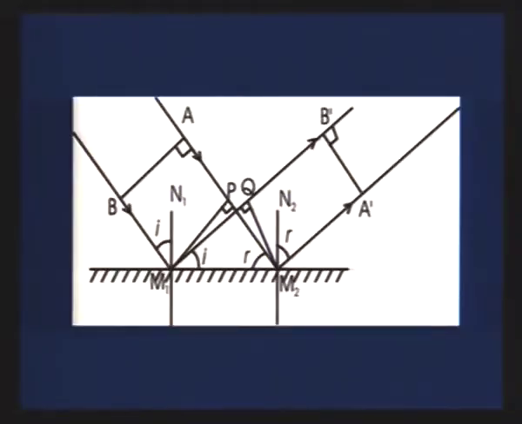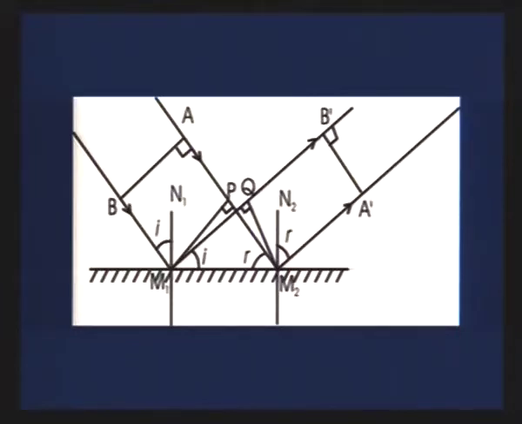Here you can see AB is the incident wave front and A dash B dash is the reflected wave front. Points P and Q are points on the same wave front. Point P is on the incident wave front and Q is on the reflected wave front. Here angle i is the angle of incidence and angle r is the angle of reflection, and N1 and N2 are the normals.